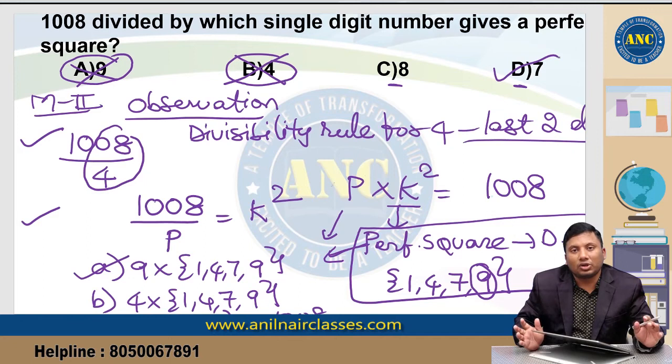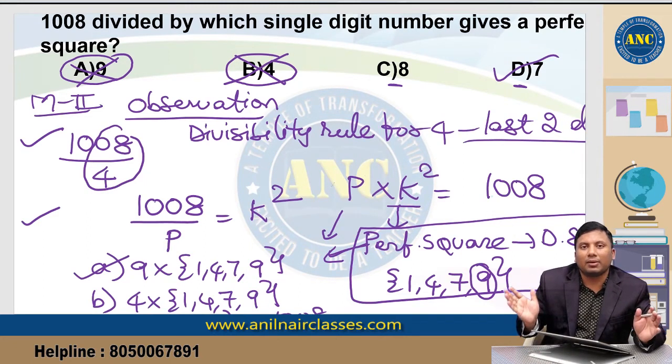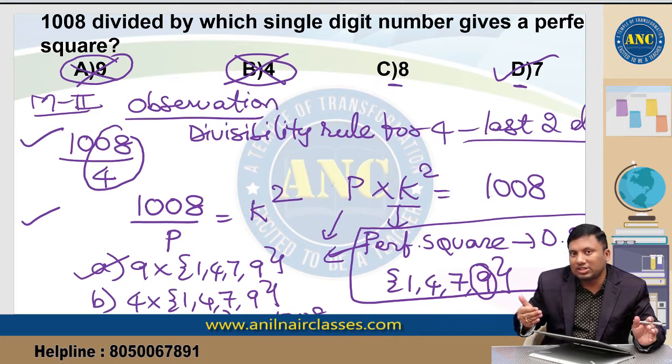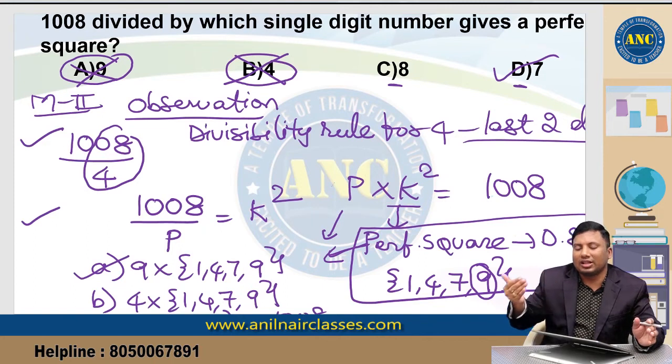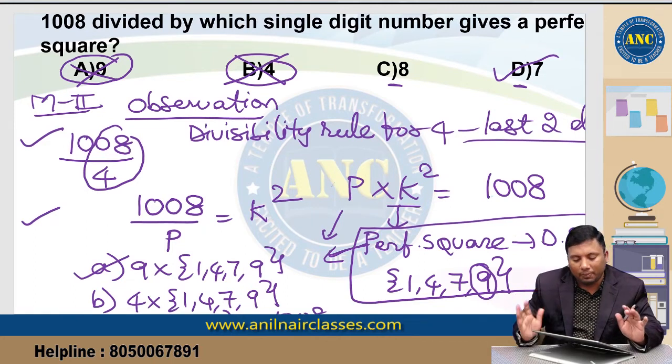So method 2, try not to use this method unless the numbers are big and you are able to eliminate options because of perfect square logic. A perfect square never ends with 2, 3, 7 or 8. Every perfect square has a digital sum of 1, 4, 7 or 9. By using these two, if you can eliminate a few answer options, go to method 2. Otherwise, go by method 1. I hope it is clear.